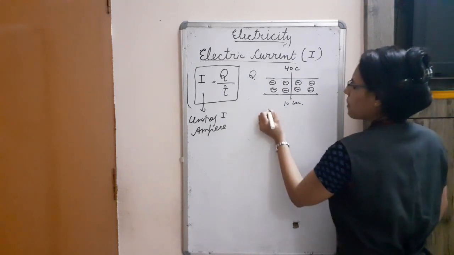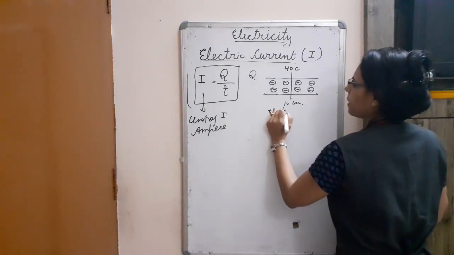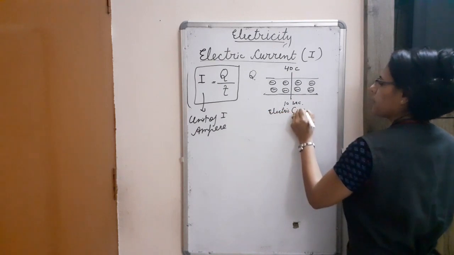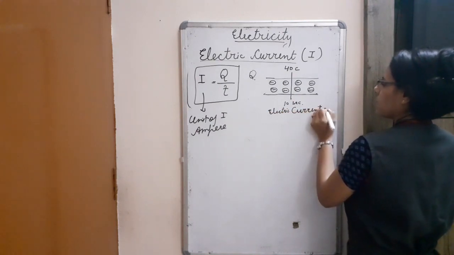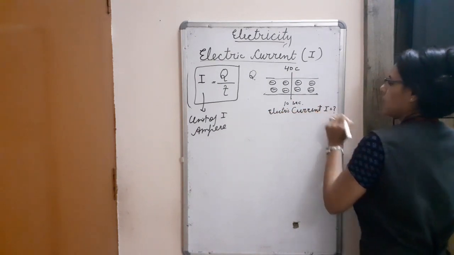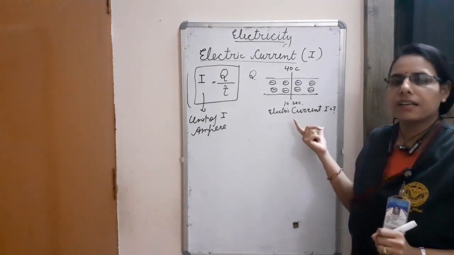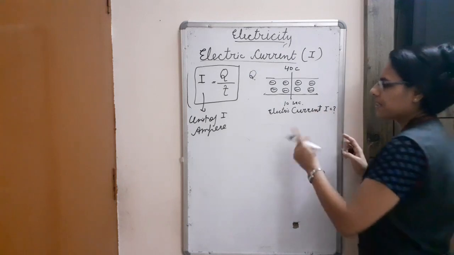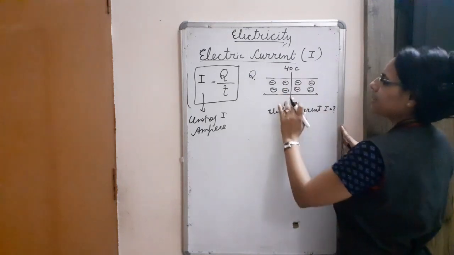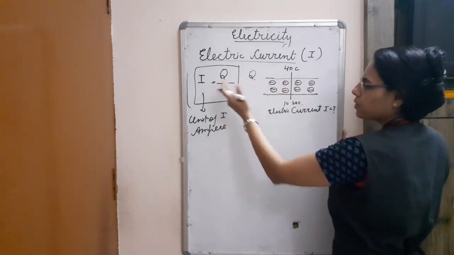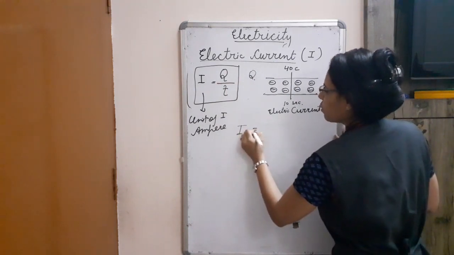So what is the amount of electric current I? It is very easy by using all this data and putting it in this formula.